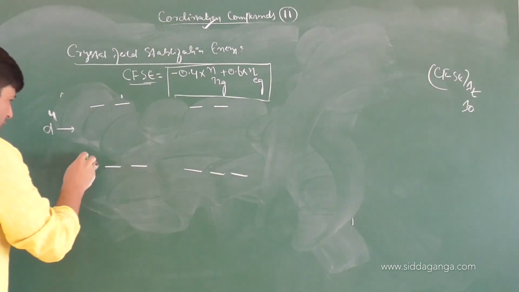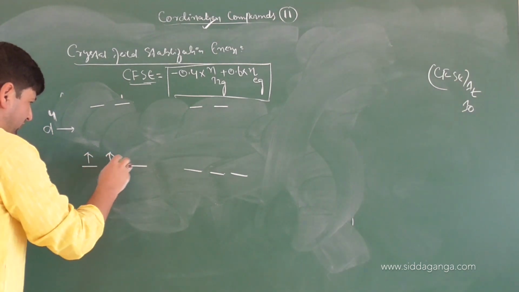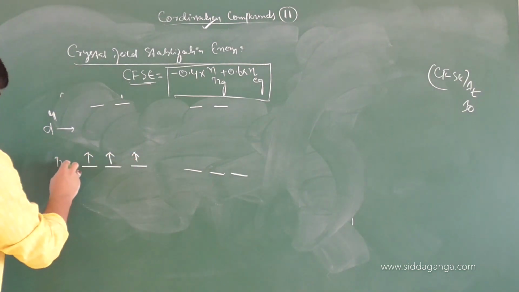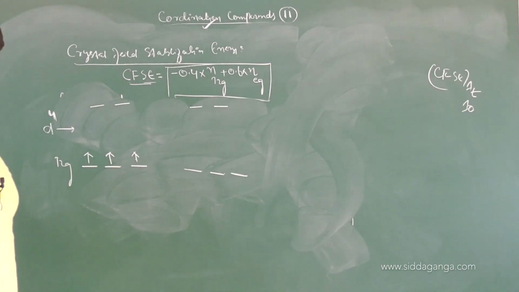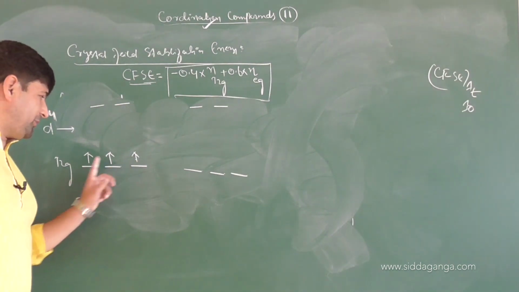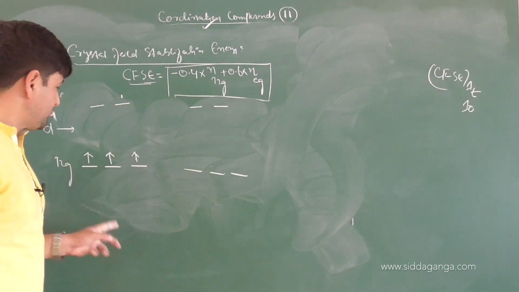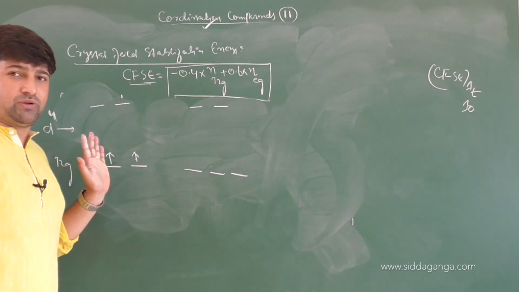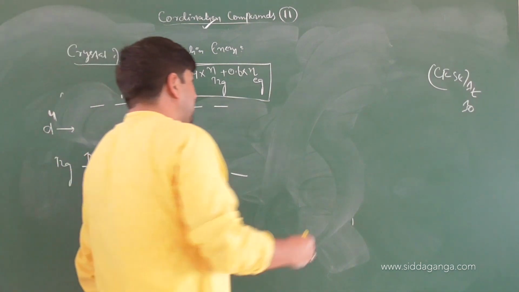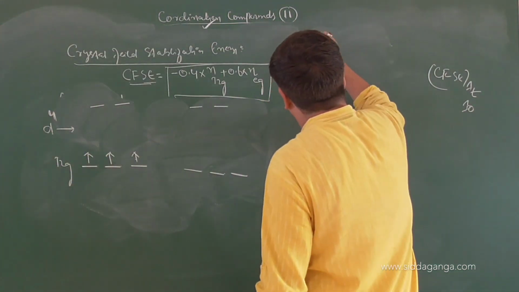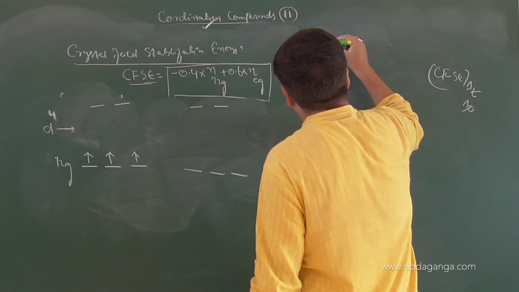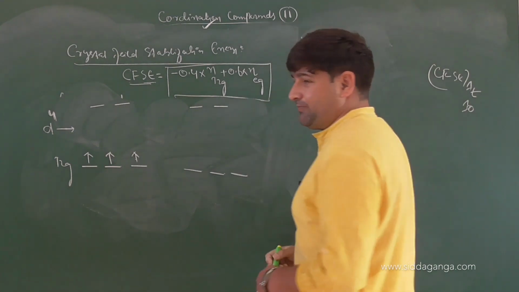If it is a D4 configuration, you can have 1 here, 1 here, 1 here. This is the T2G set. Till D3 there is no problem at all, because each of these 3 orbitals of the T2G set are of the same energy, so they will have one electron each according to Hund's rule. Now when the 4th electron is to be added in D4, we get a problem.